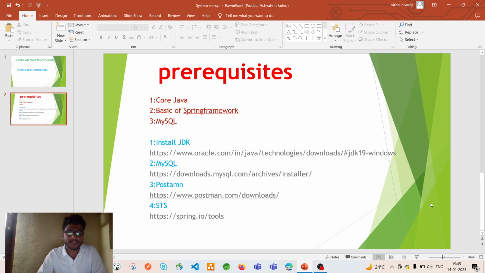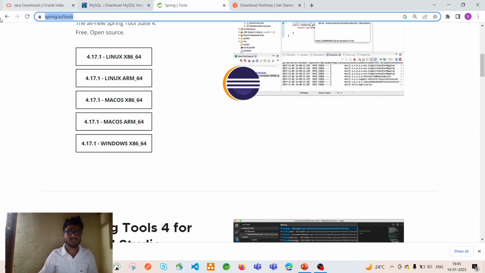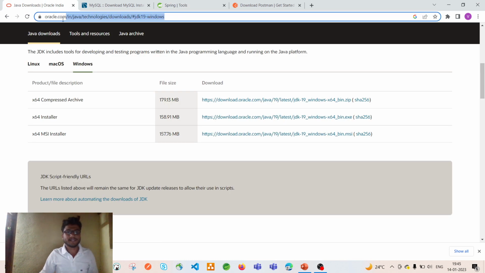As you know, if you want to create Java applications, we should have JDK installed in our local system. If you do not have it, do not worry about that. I will add this link into the description box. Please go through that link and you can install the JDK. Like that, I will give the other links as well, for MySQL, Postman and STS. Here, guys, I just want to show that interface. If you click that install JDK link, you will get this interface.